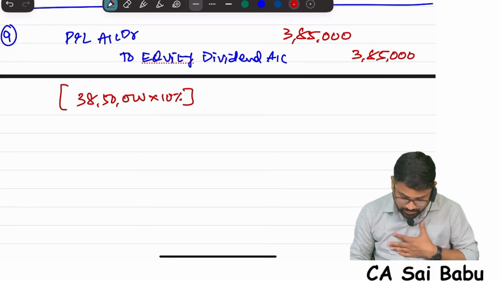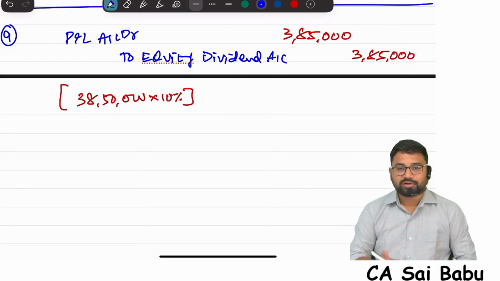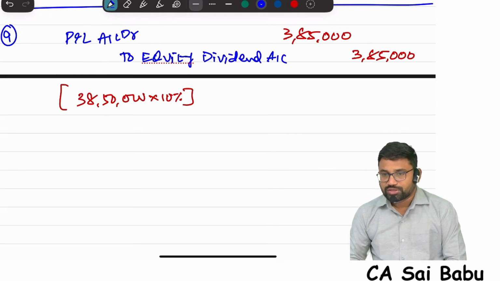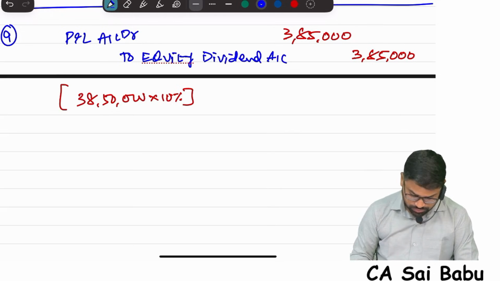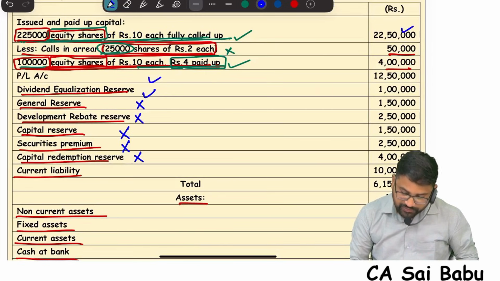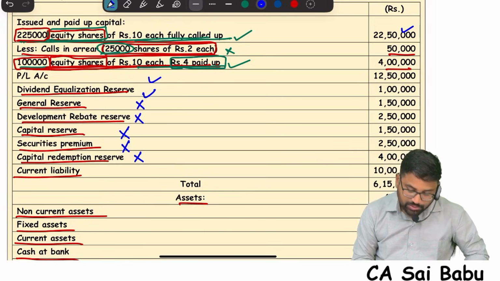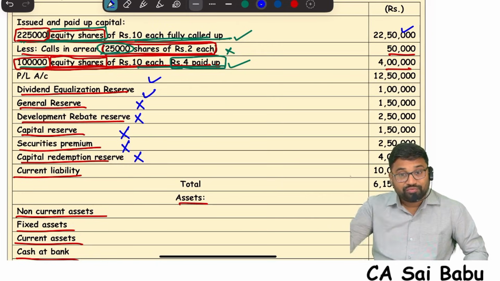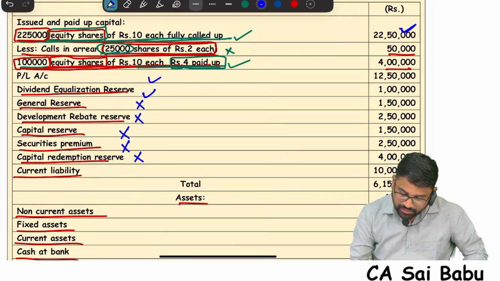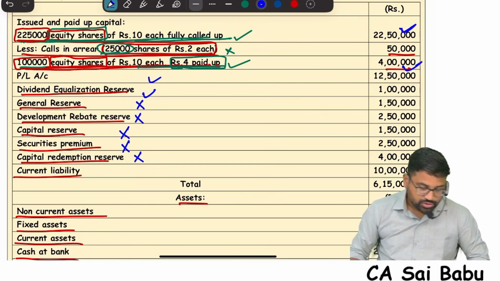Sir, how did you get this? Simple. Take your calculator and find out the total share capital. Take 22,50,000 first. Some students will ask, in this 22,50,000, the 25,000 shares amount, let it be, because we are forfeiting, we'll minus it again. So first take 22,50,000 and then 4 lakhs. So 22,50,000 plus 4 lakhs is 26,50,000.